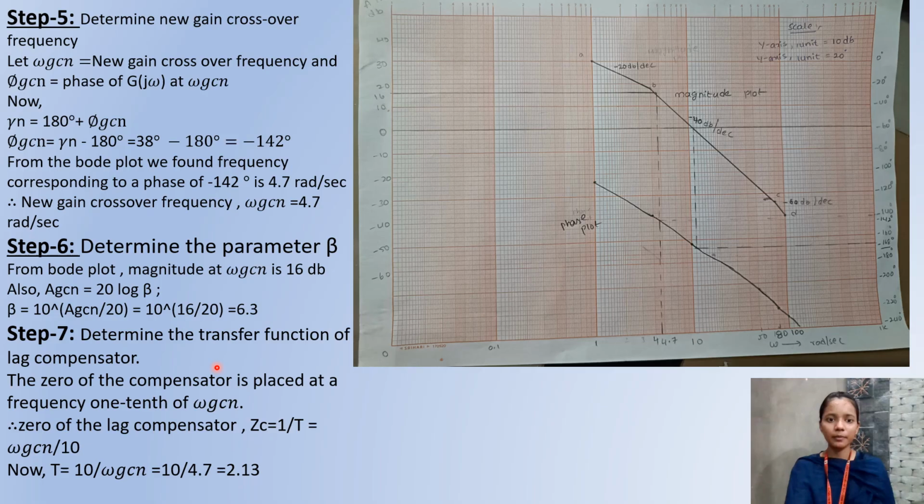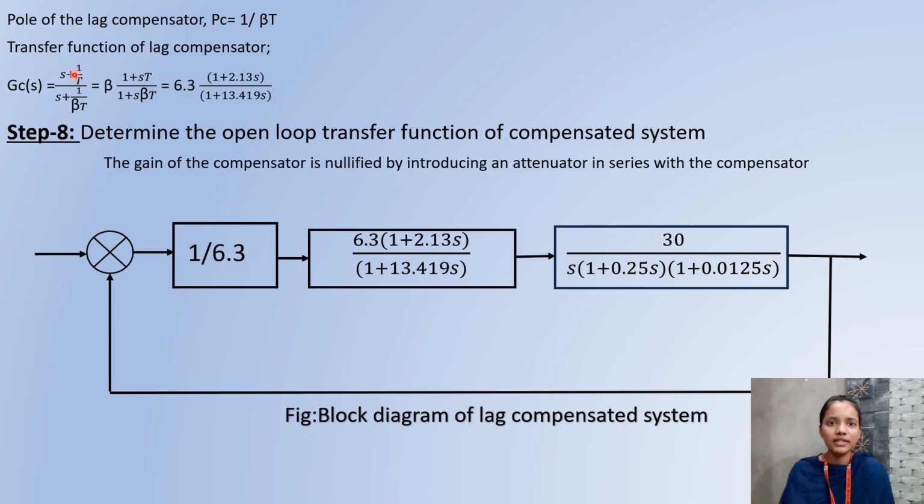Now step 7 is to determine the transfer function of the lag compensator. Here we take the two values, ZC equals 1 by T and ZP equals 1 by beta T. Here T equals 10 by omega GCN, which equals 2.13. The general transfer function of a lag compensator is DC of S equals S plus 1 by T by S plus 1 by beta T. We can also write it as beta into 1 plus ST by 1 plus S beta T. We substitute these values, we get this formula.